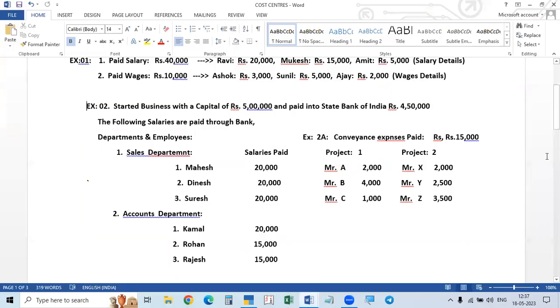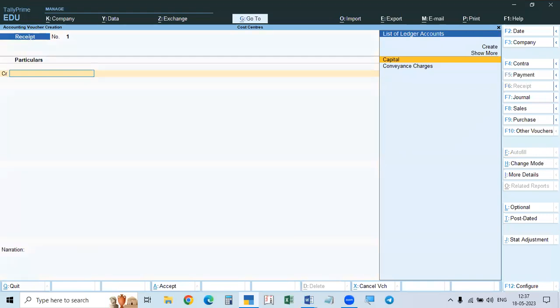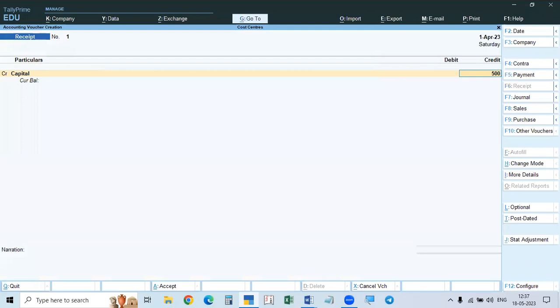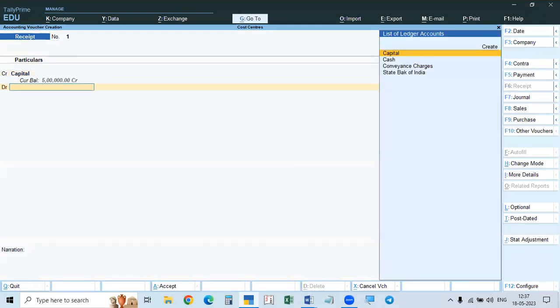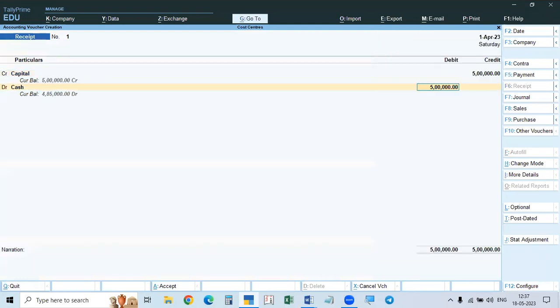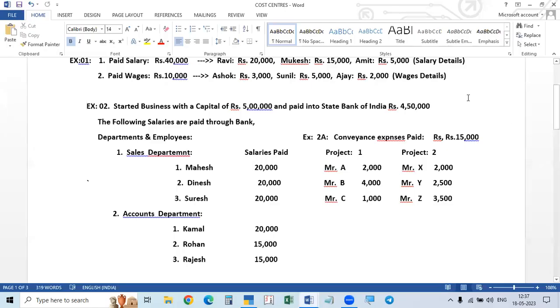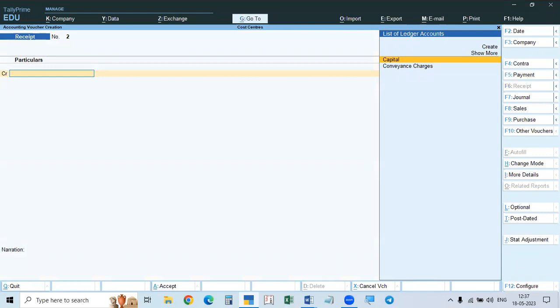So here, introduce the capital 5 lakhs. It is a receipt on the same date, capital account credit 5 lakhs, then to cash, received cash. So 5 lakhs capital brought into business. And then immediately what we did, paid 4.5 lakhs into State Bank, opened an account. Now when you pay money into the bank, we enter it in the contra voucher. In the contra voucher, credit what you are paying, cash.